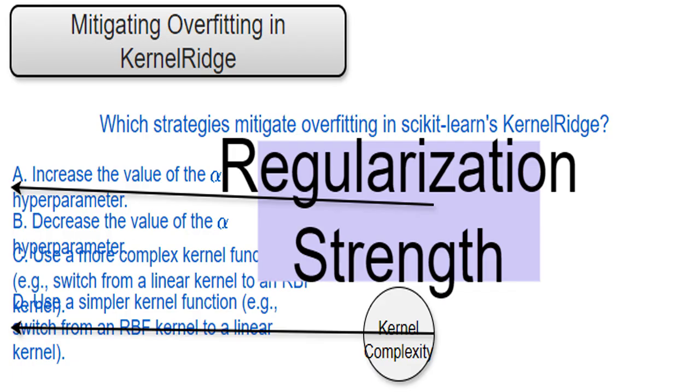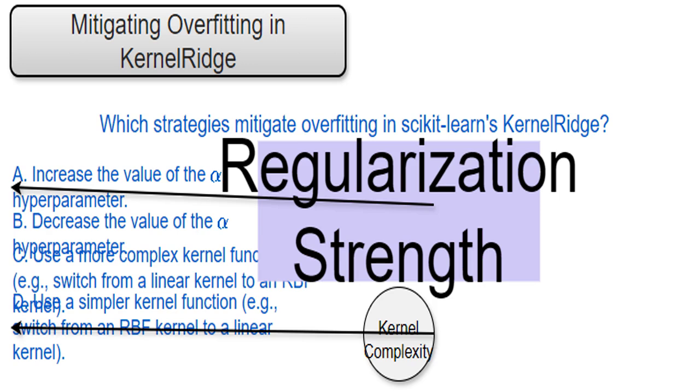I'll explain how the alpha parameter in kernel ridge affects the model. Alpha controls the strength of L2 regularization. A larger alpha value increases regularization, forcing the model's coefficients towards zero. This simplifies the model, reducing its tendency to overfit. A smaller alpha value reduces regularization, allowing the model more freedom and increasing the risk of overfitting.